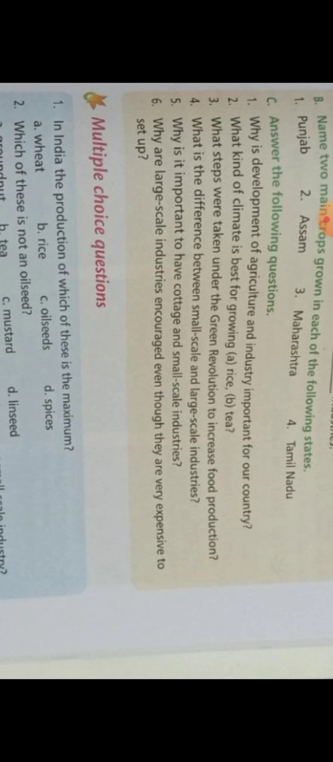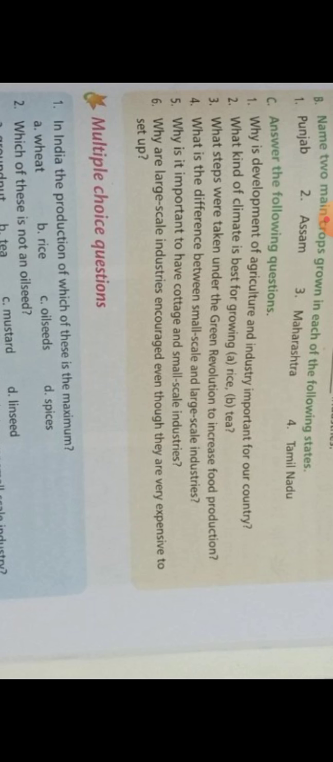Now question number 3. What steps were taken under the Green Revolution to increase food production? These steps were taken: using better quality seeds, increasing area under irrigation, using manure and fertilizers, using modern machinery such as tractors and harvesters. Now the next question.